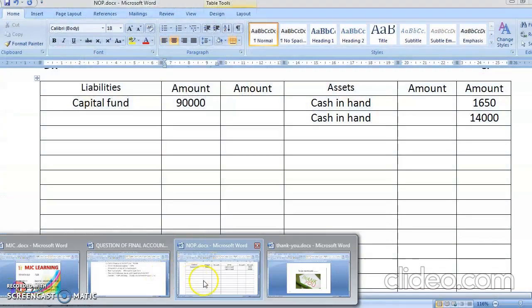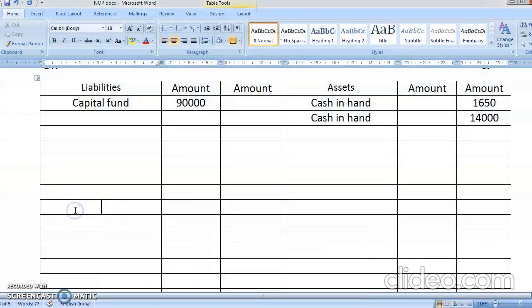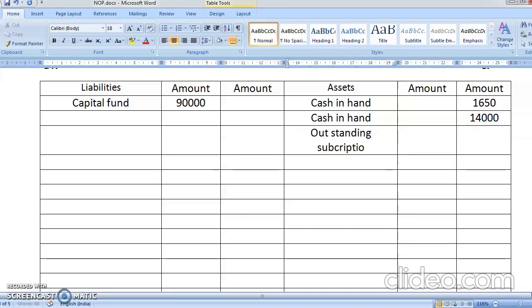Outstanding subscription is 4,000. You know, outstanding always comes here. So first entry you can write here. Outstanding subscription means income receivable. So income receivable comes on the asset side. If outstanding expenses are there, then it comes on the debit side. Subscription is a receivable income, so it comes here. Got it, students? So outstanding subscription 4,000.